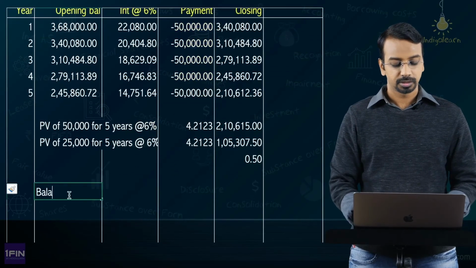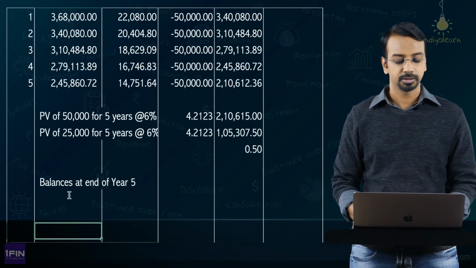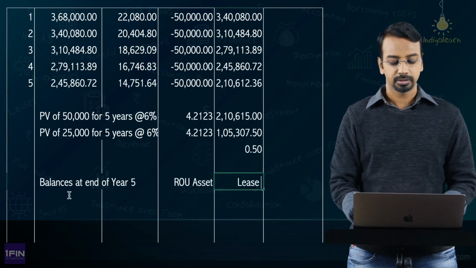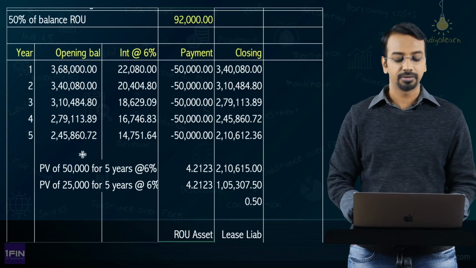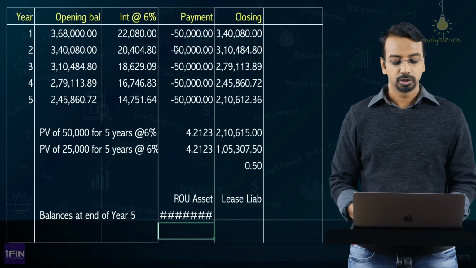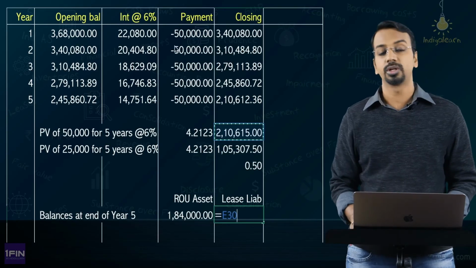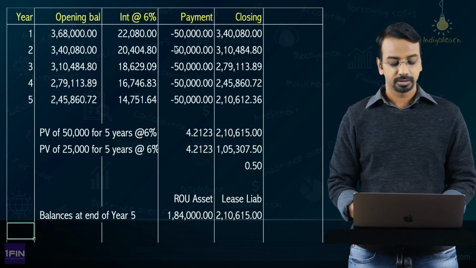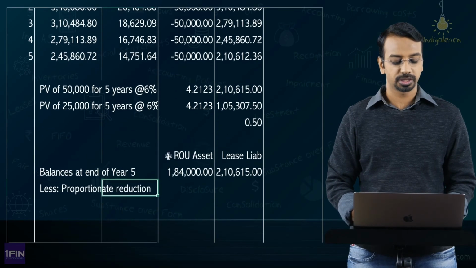So, balances at end of year 5. Okay. You have right of use asset and you have lease liability. Now, what is the balance of ROU asset at the end of year 5? 1,84,000. What is the lease liability balance? I will take 210,615, or you can take 210,612 also. 615 will be easier for us to calculate. So, I am taking 210,615 less proportionate reduction. Now, what is this proportionate reduction?